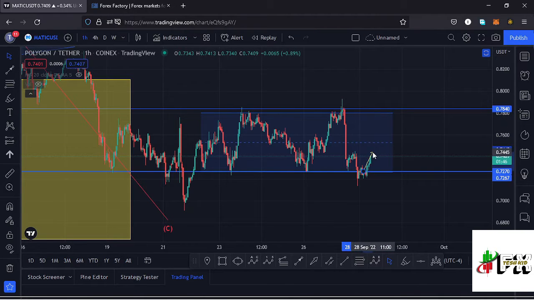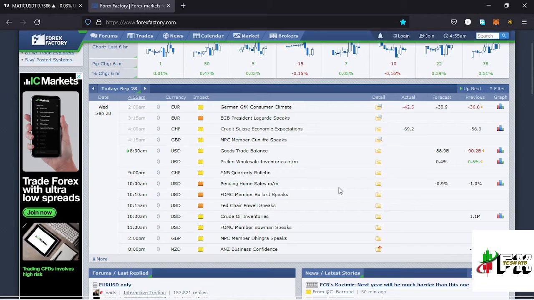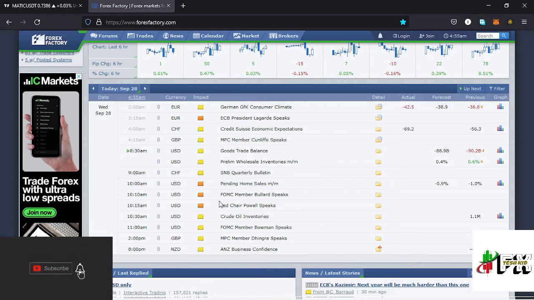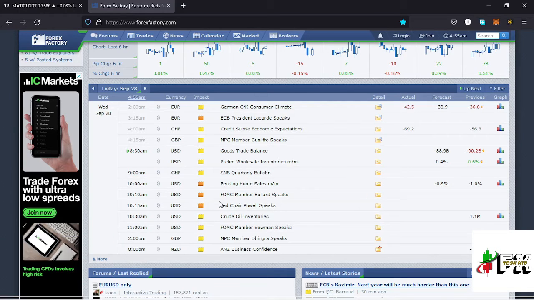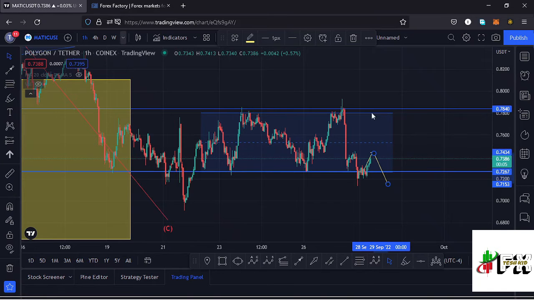It's also possible that we might see a reversal from the prices that we are trading within and continue pushing lower, lose that key area of support at around the $0.72 mark and continue pushing lower. From what we can see here on the Forex Factory, the Feds today will be speaking, and when that meeting happens, we'll be expecting a bit of volatility in the market. So in case the Fed's speech is negative and has a negative impact to the market, then I would expect us to lose that key area of support over here at around the $0.72 mark and continue unlocking lower prices.